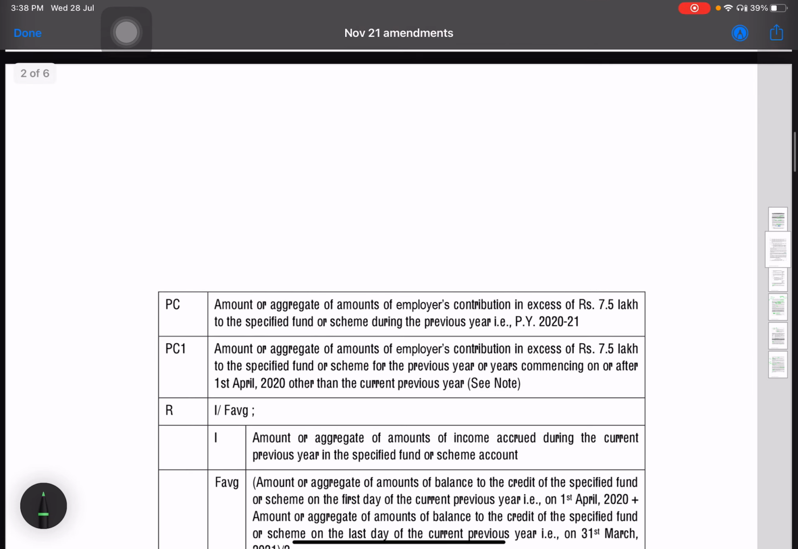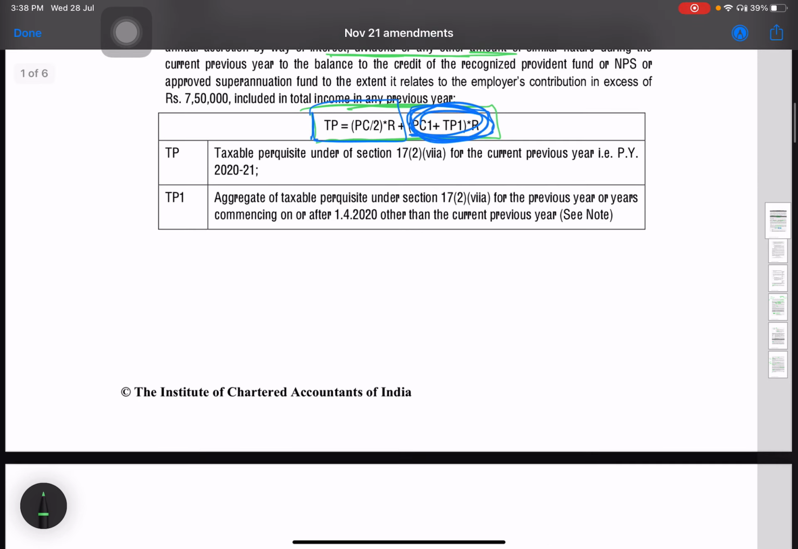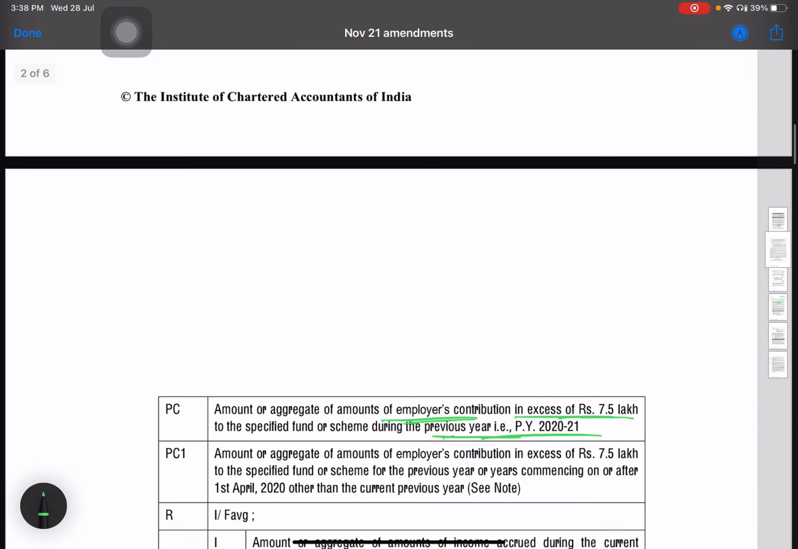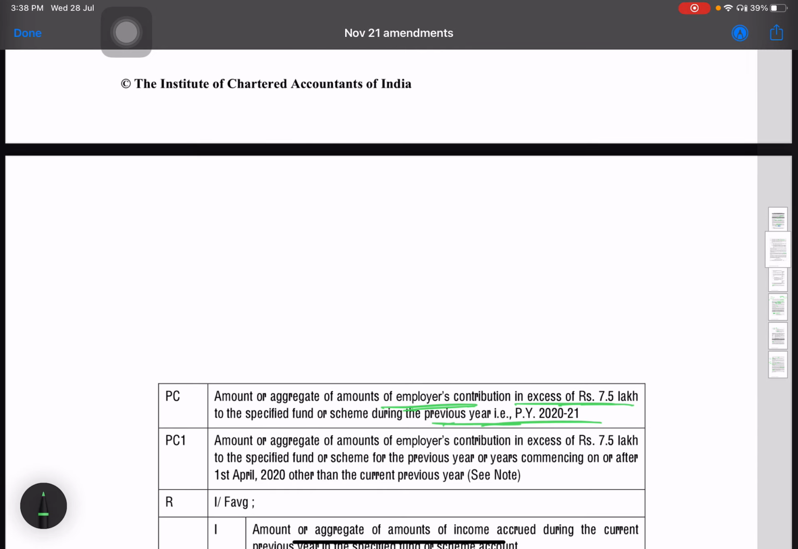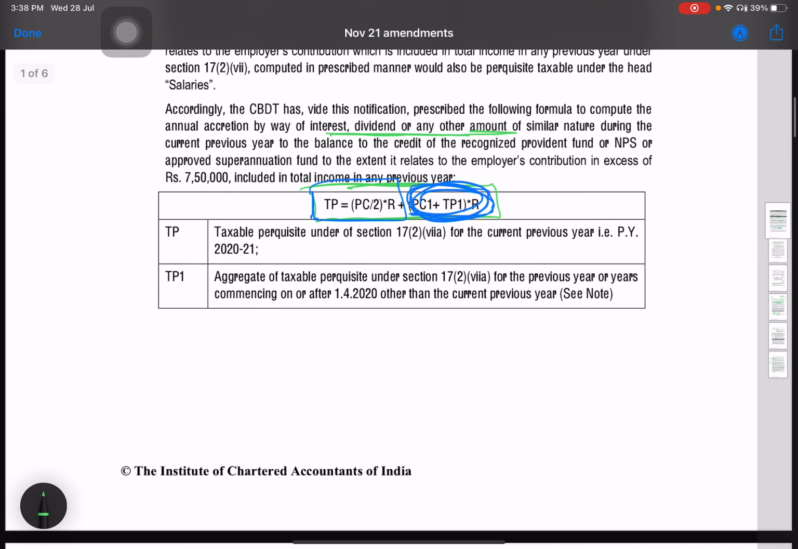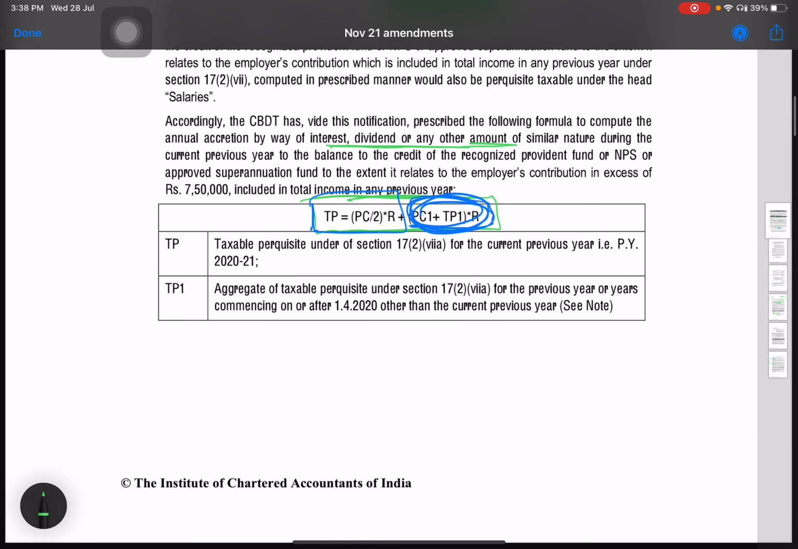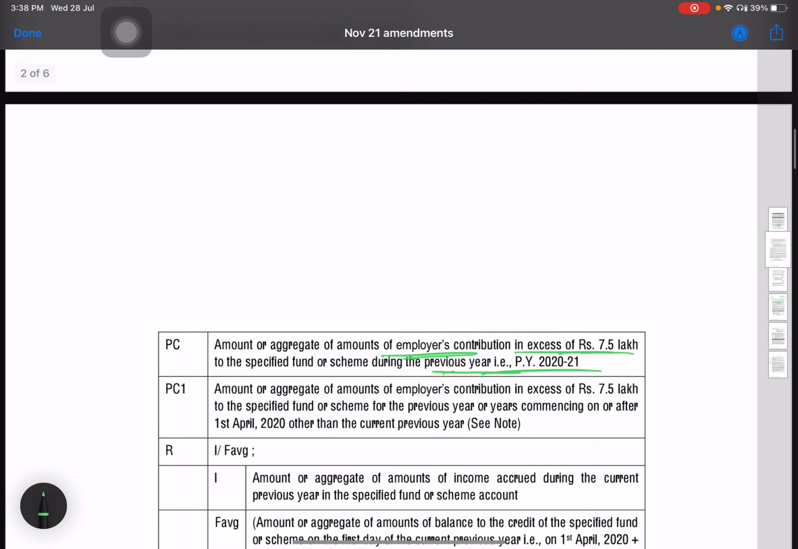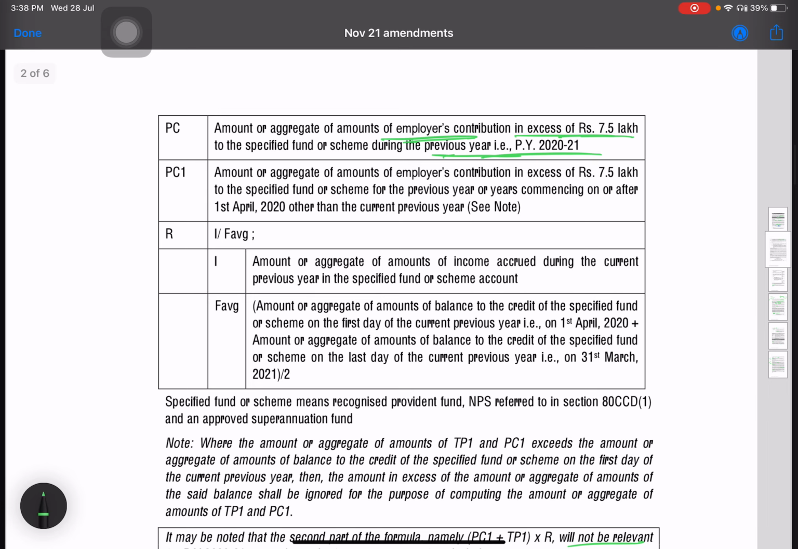So PC means amount or aggregate of amount of employer's contribution in excess of rupees 7.5 lakh on the specified fund during the previous year, 2020-21. Okay, so the value of PC will be the employer's contribution in excess of 7.5 lakh. Okay, so nothing complicated, that's easy. PC divided by 2 multiplied by R. So what is R? R is I divided by F average.